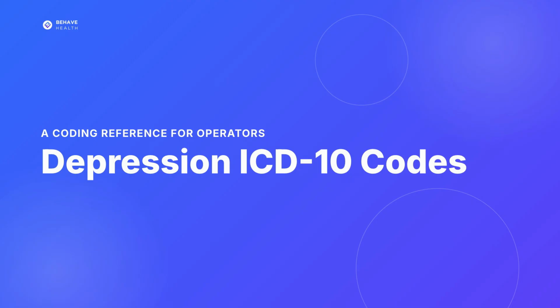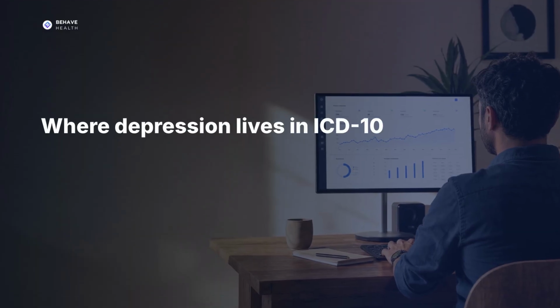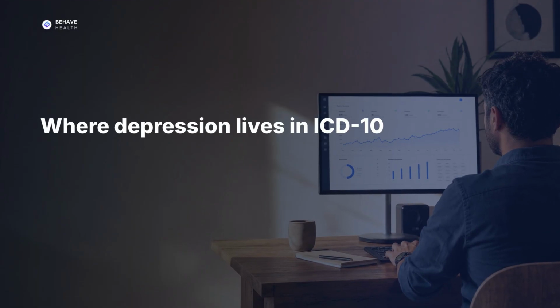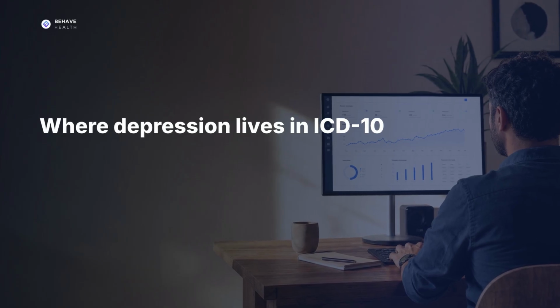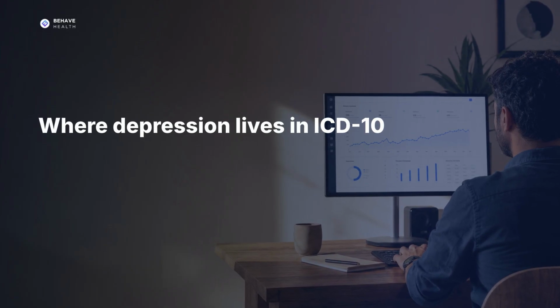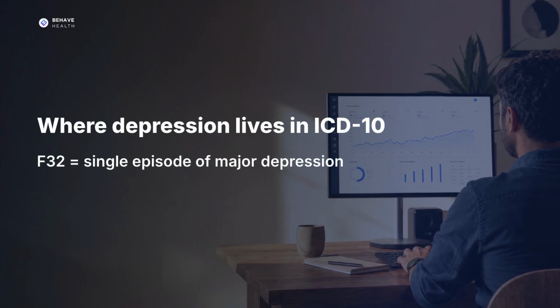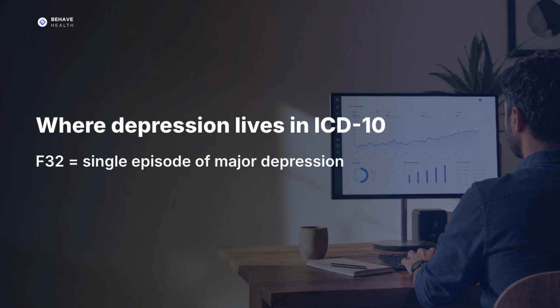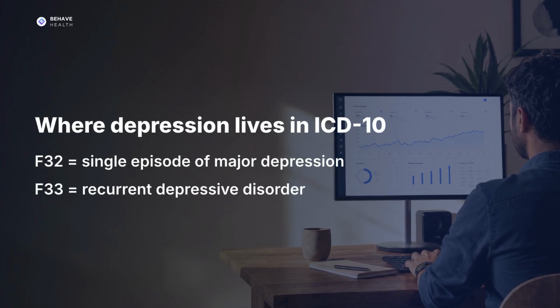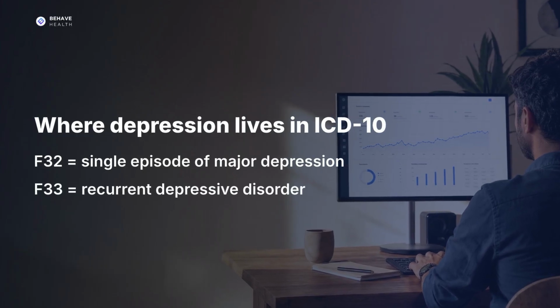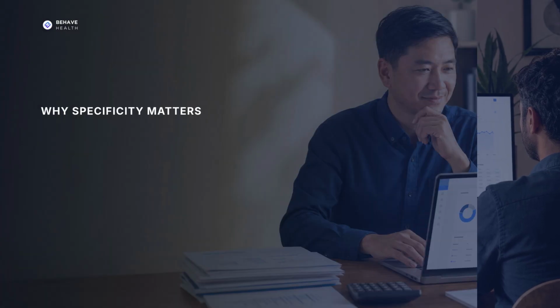The F32 and F33 categories cover depressive disorders, single episode and recurrent. We will walk the F32 single episode codes, the F33 recurrent codes, the severity tiers, and why specificity matters. In ICD-10-CM, depression diagnoses fall under the F32 and F33 categories, mood or affective disorders. F32 is the primary category for a single episode of major depression, with specificity added for the severity and features of that episode. If the patient has recurrent depression, multiple episodes over time, you move to the F33 series for recurrent depressive disorder.